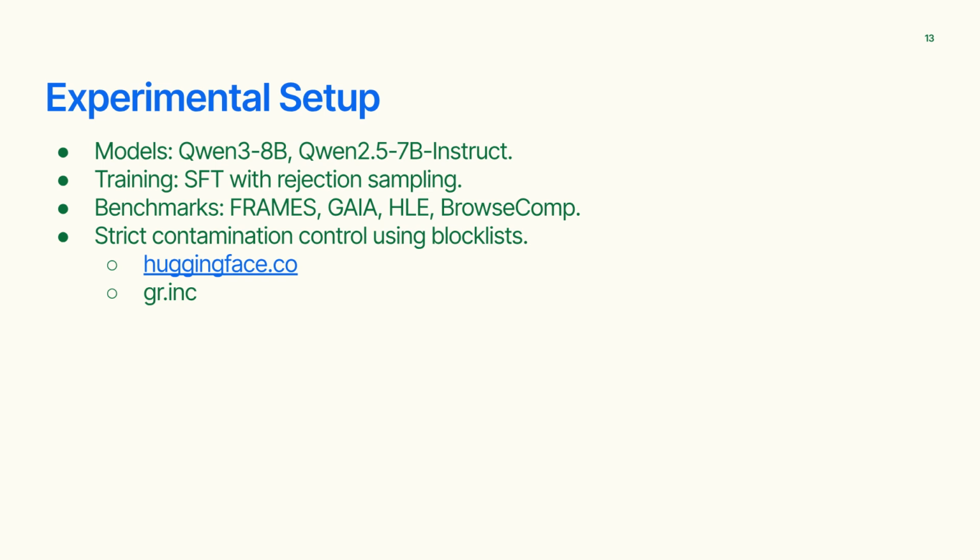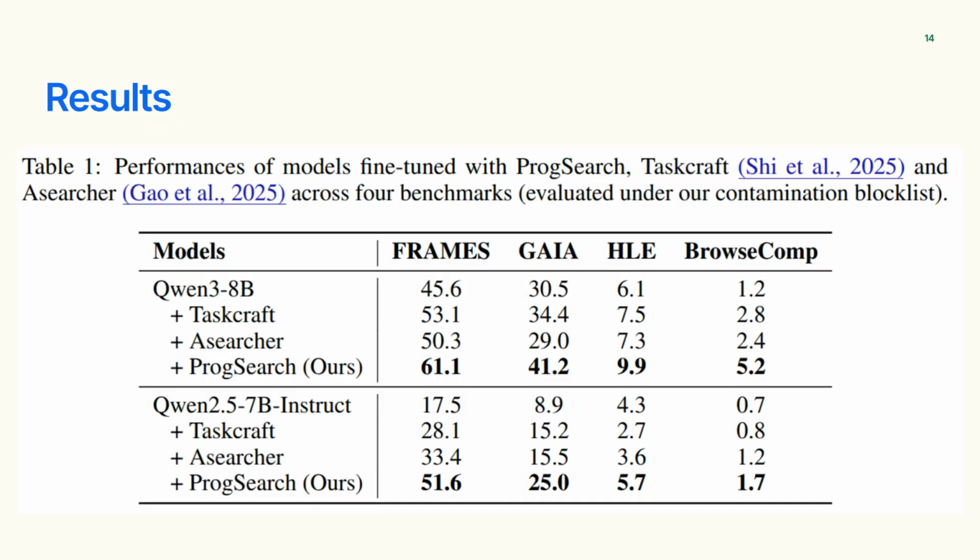In our experimental setup, we used Qwen3-8B and Qwen2.5-7B-Instruct models. Training involved supervised fine-tuning with rejection sampling. We benchmarked against Frames, GAIA, HLE, and BrowseComp, maintaining strict contamination control. Our results demonstrate that models fine-tuned with ProgSearch consistently outperform those trained with other methods across all 4 benchmarks, indicating